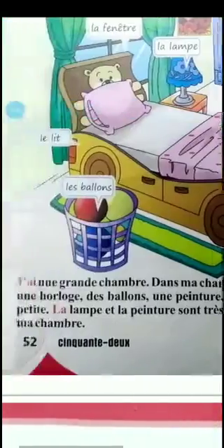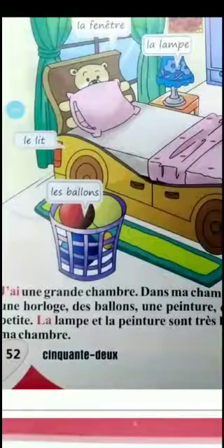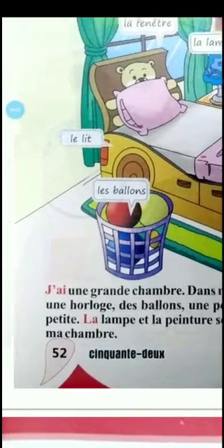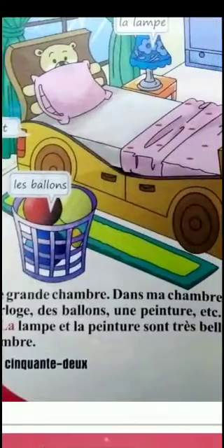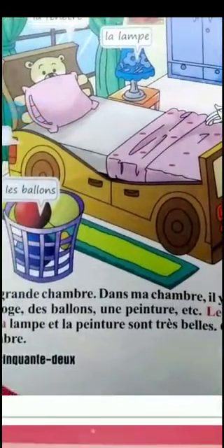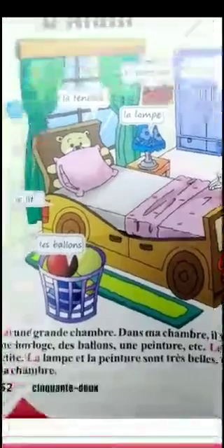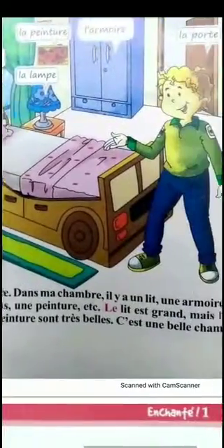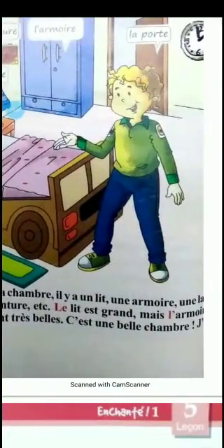Mais l'armoire est petite. But the armoire, the cupboard, is small. La lampe et la peinture sont très belles. The lamp and the peinture are beautiful, they are very beautiful. C'est une belle chambre. This is a beautiful room.